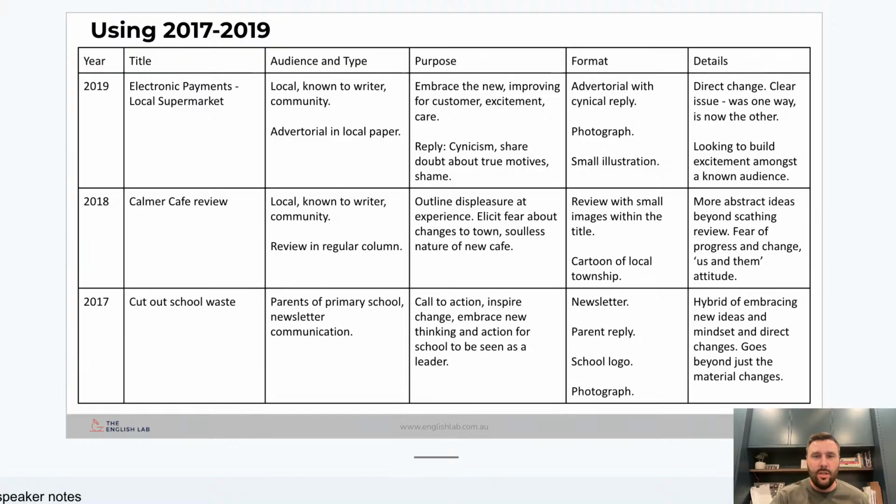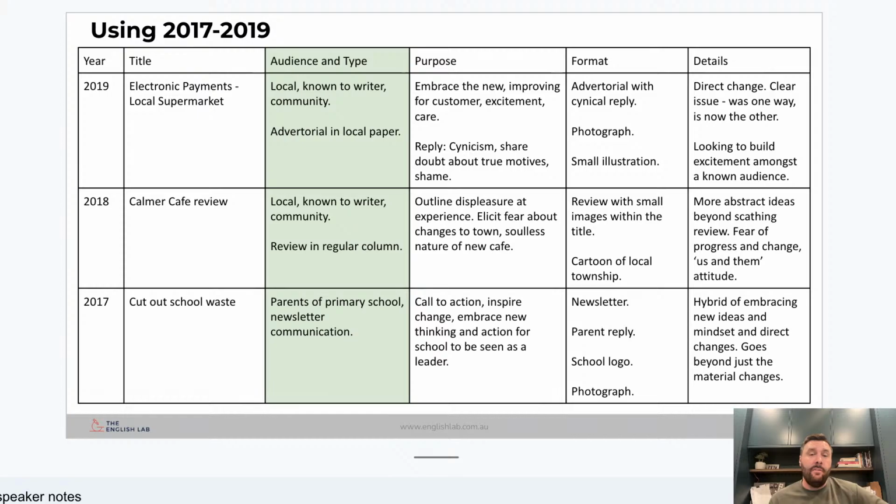What you are seeing now is the 2017 to 2019 pieces. What I've put up there for you is something that I don't want you to overthink. It is something that I put together for some teachers a little while ago, and I thought this is really worthwhile showing to students as well. What I want you to focus on is this column here, the audience. Don't worry too much about the type, but worry about the audience.